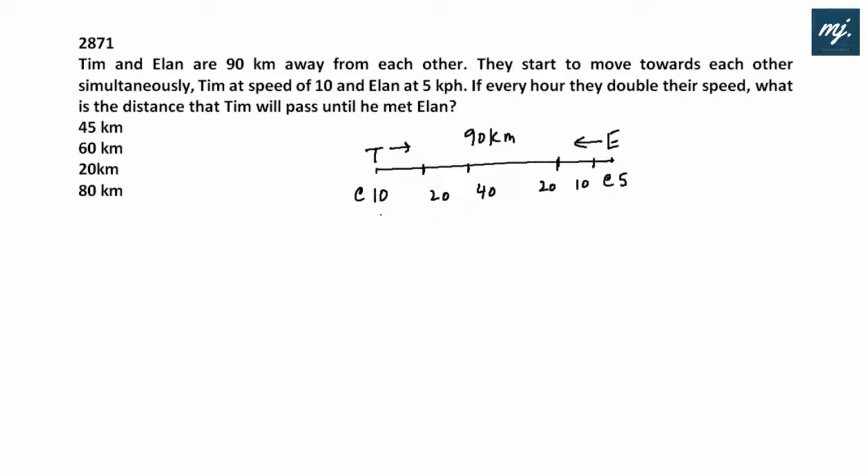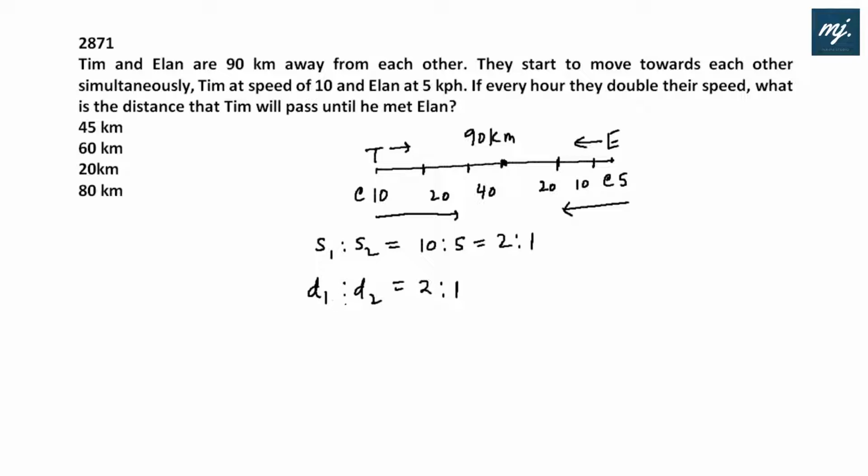Here we see that the speeds of Tim and Alan are both increasing in the same proportion. That means they are doubling it up, so the speed ratio will remain the same as the ratio in the beginning, that would be 2:1. Till the time they meet, the speed ratio would be 2:1 only. Therefore, the ratio of distances traveled by both of them will also be 2:1, because we know that speed and distance are directly proportional to each other. More speed, higher the distance traveled in the given time.